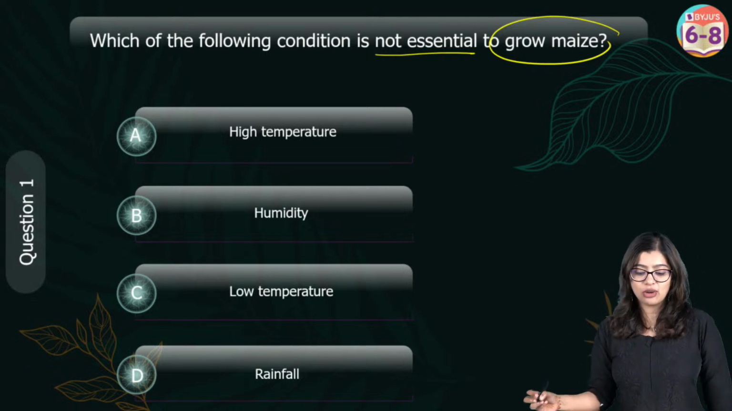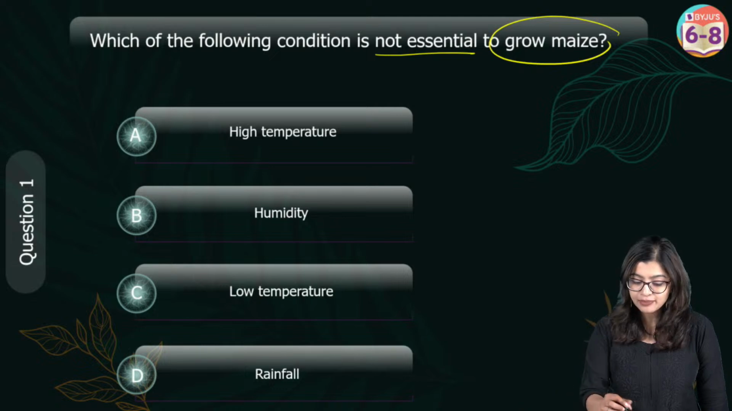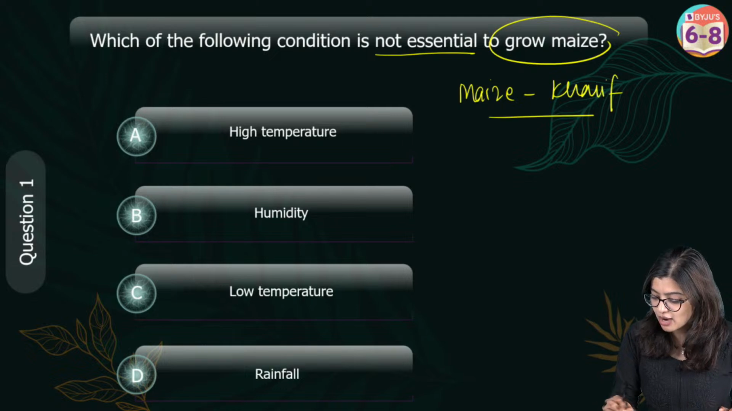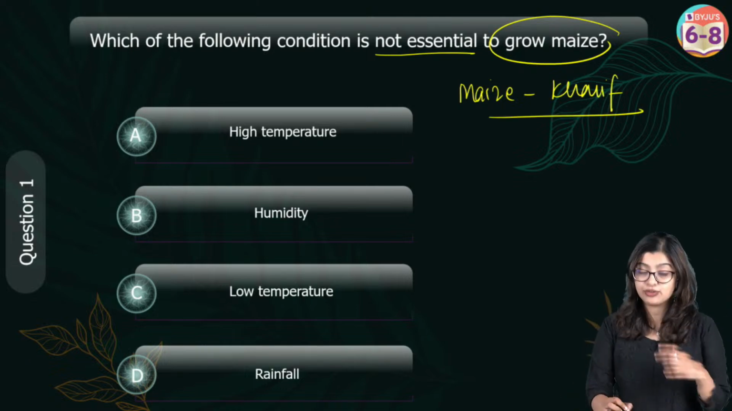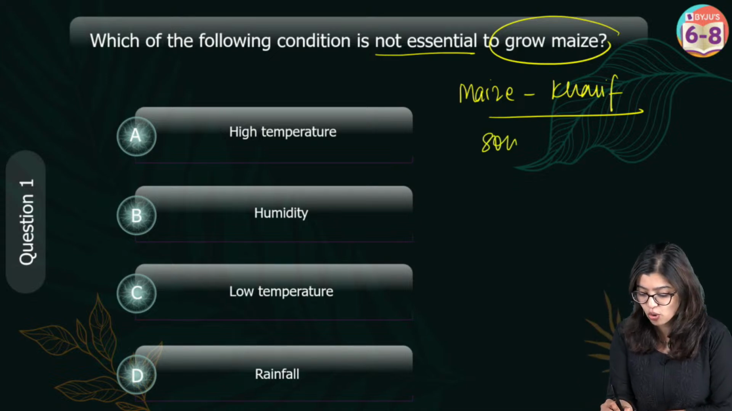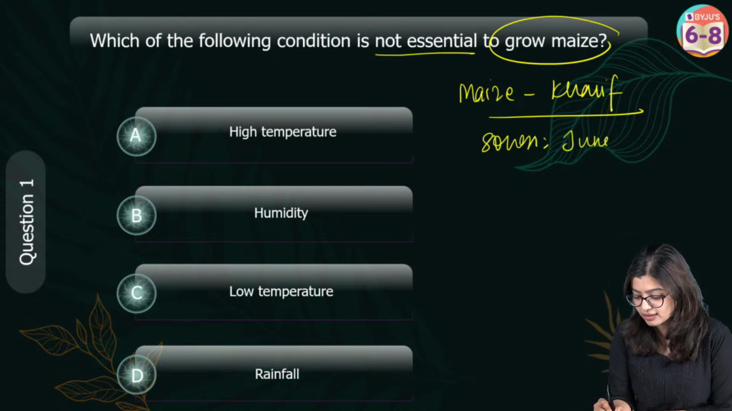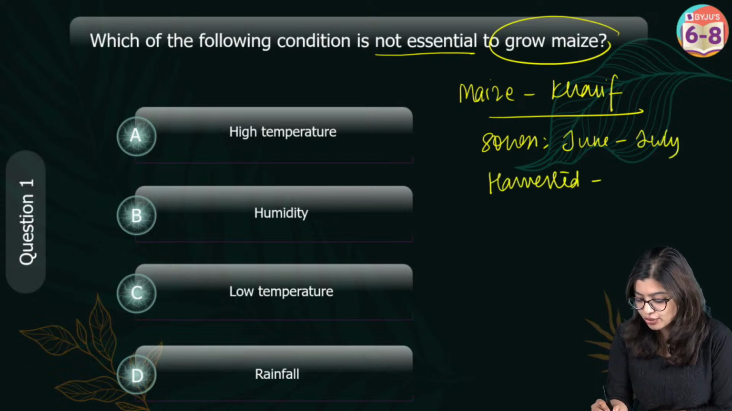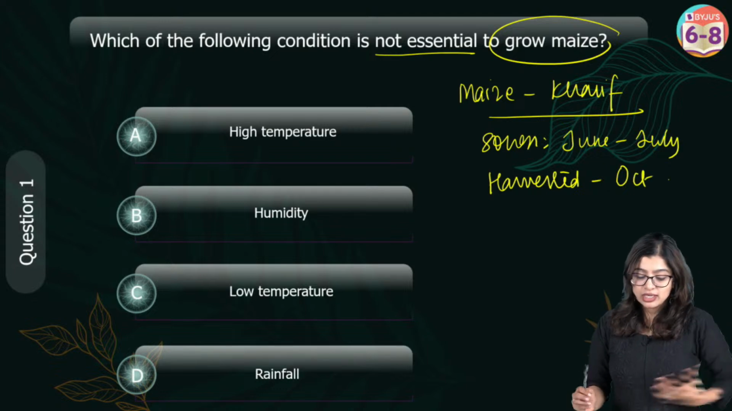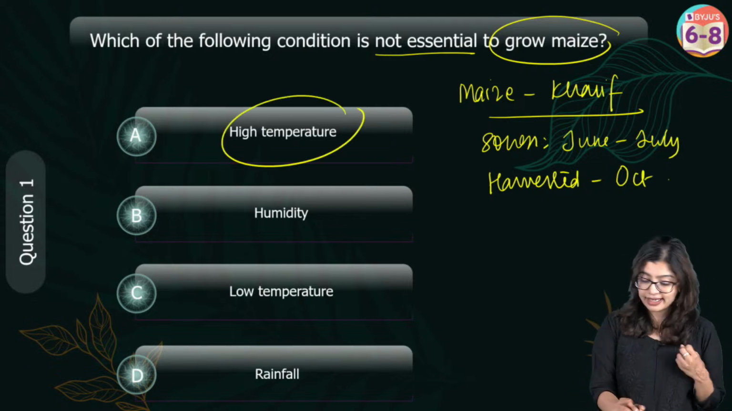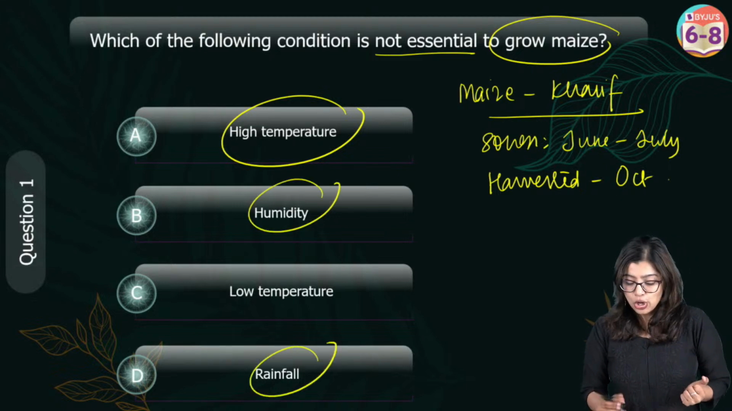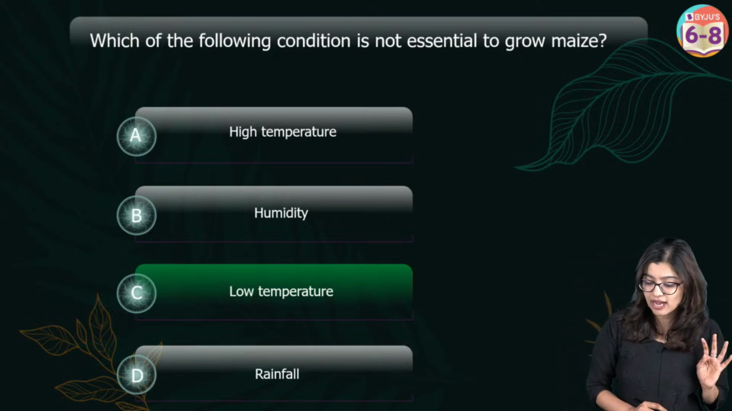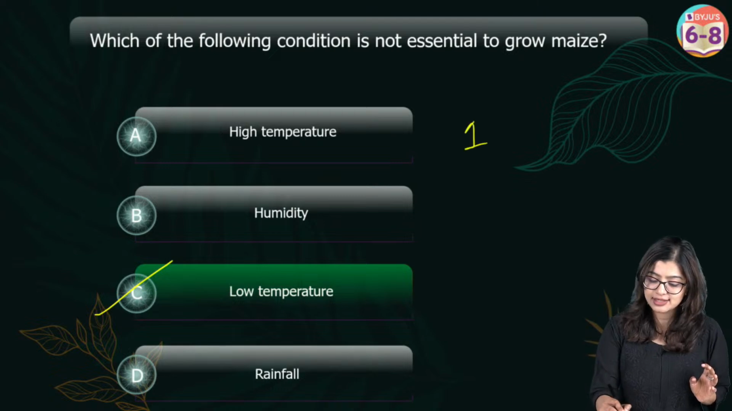Okay. So, which among the following is not essential to grow maize? We know that maize comes under the category of a kharif crop. Kharif crops are sown during the June-July month, so June, July, August, around that time, and they are harvested during September-October. Around this time they require high temperature, humidity and rainfall. Low temperature is not a criteria for growing maize, which is why the correct answer is option C.